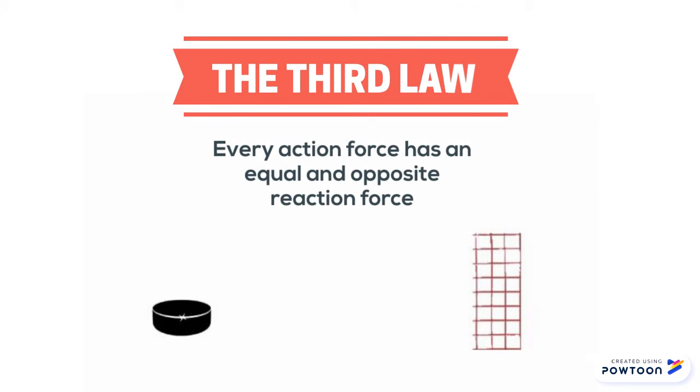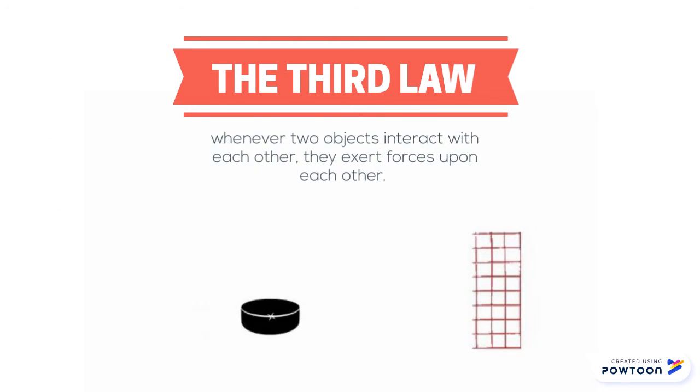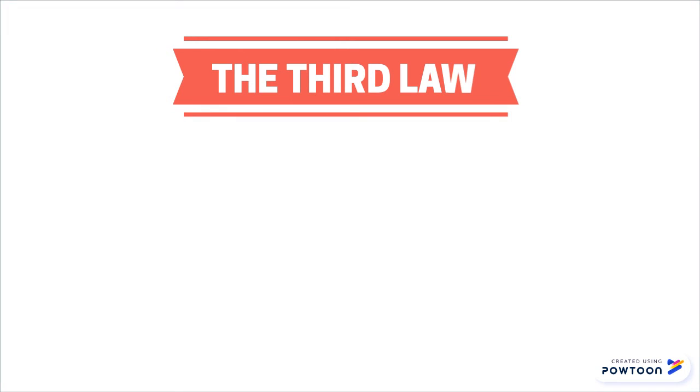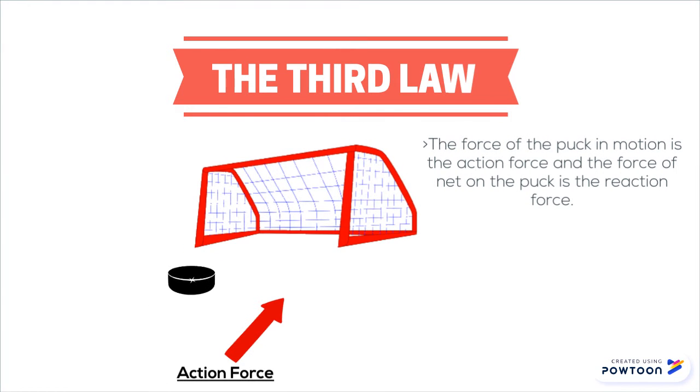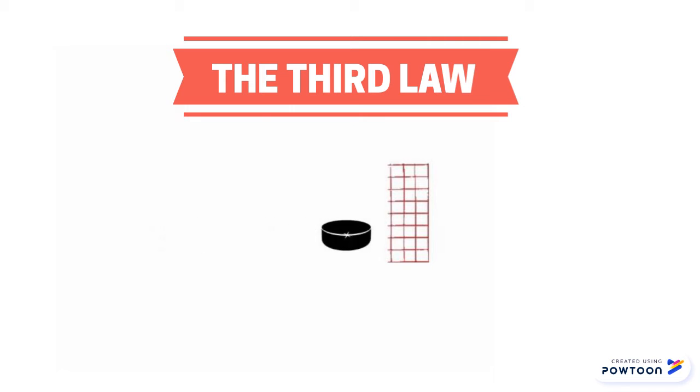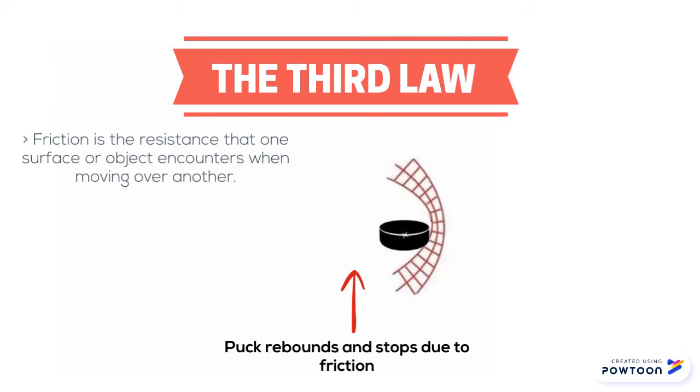Newton's third law of motion states that for every action there is an equal and opposite reaction, meaning that in every interaction there is a pair of forces acting on the two interacting objects. These two forces are called action and reaction forces. In this scenario, the force of the puck accelerating into the net is the action force. The equal force that the net exerts onto the puck, causing it to bounce back, is the reaction force. The action-reaction force pair causes the previously accelerating puck to rebound and travel in the opposite direction.